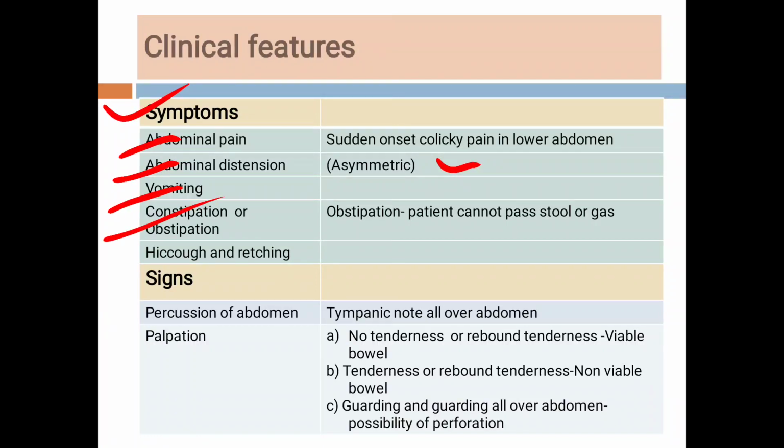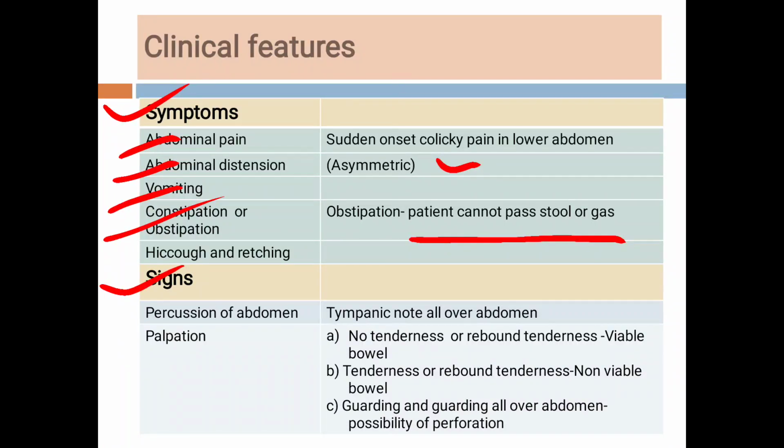Then constipation or obstipation. So what is obstipation? Obstipation means the patient cannot pass stool or gas, so that is called obstipation. So these are the symptoms: abdominal pain, abdominal distension, vomiting and constipation or obstipation.